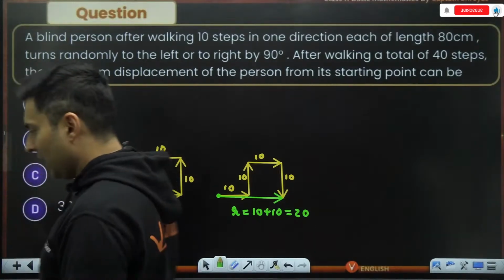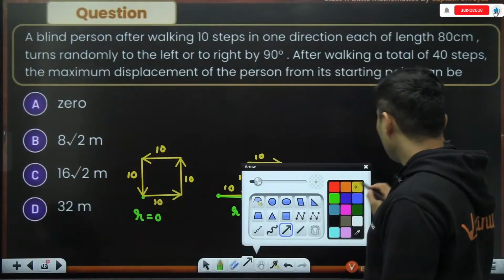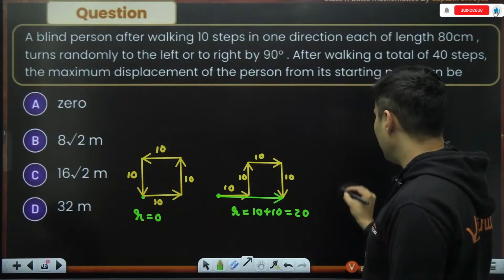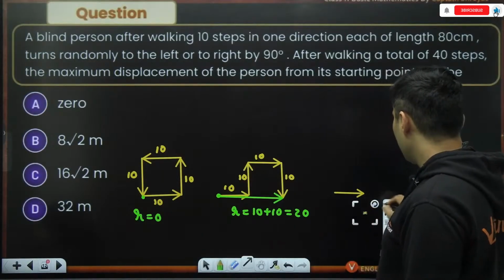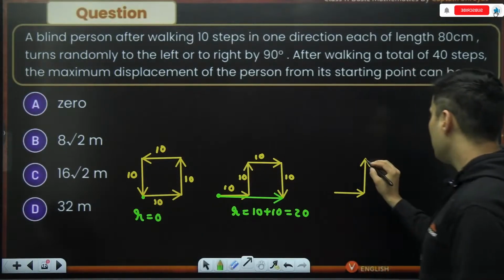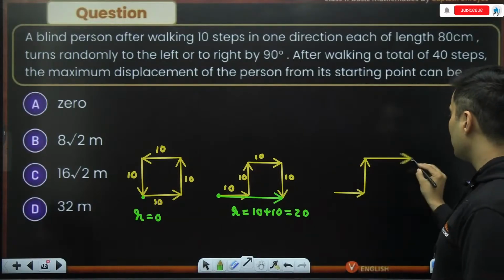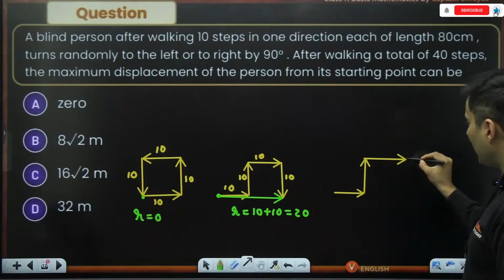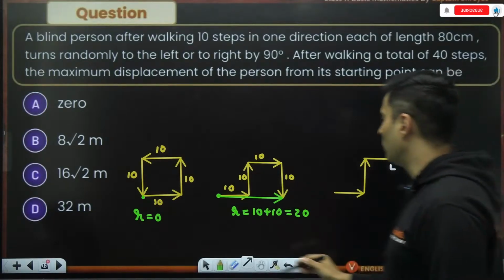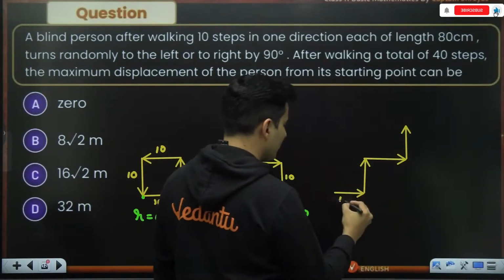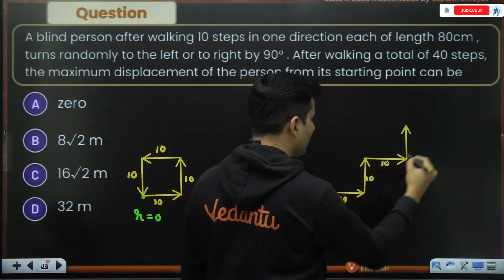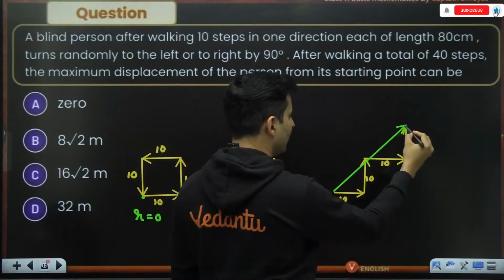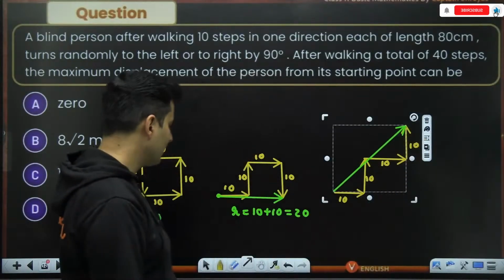Okay, great. Now imagine I choose one more possibility. Let's say you go one place, you turn left. Again turning left is meaningless. Let's say you go away as much as possible, and then again turn towards the left. Now what will happen? This is 10 units, this is 10 units, this is 10 units, this is also 10 units. So what is the resultant going to look like? The resultant will be like this, guys. How much will it be?